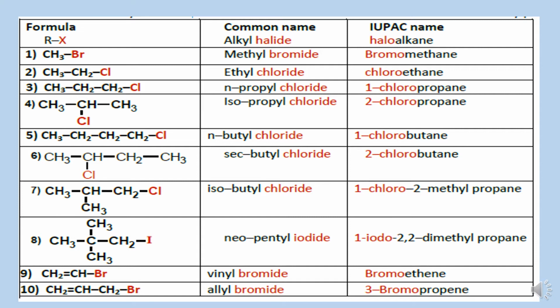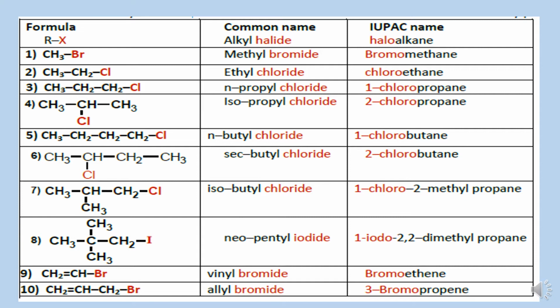CH3Br, having one carbon atom and one bromine atom. The common name is methyl bromide. IUPAC name is bromomethane, as bromo is the prefix used for this functional group, halogen. Next, chloroethane. Third one is chlorine added to the straight chain of 3 carbon atoms. The name would be 1-chloropropane.